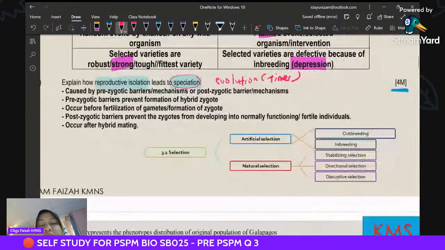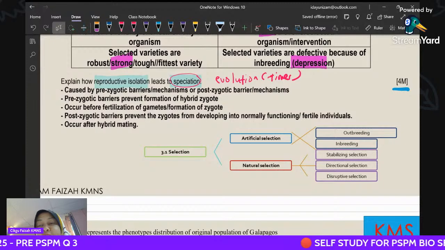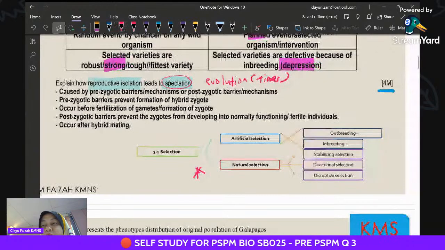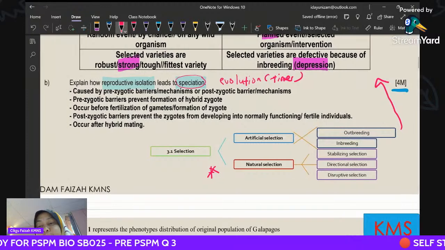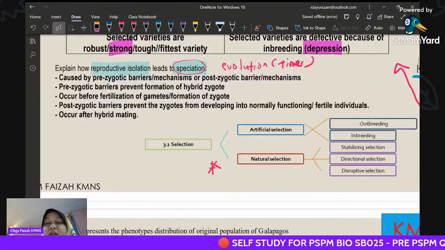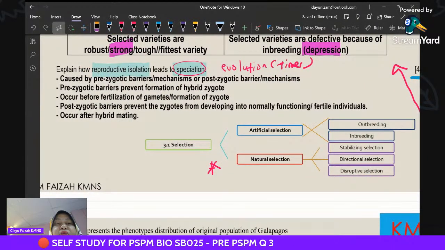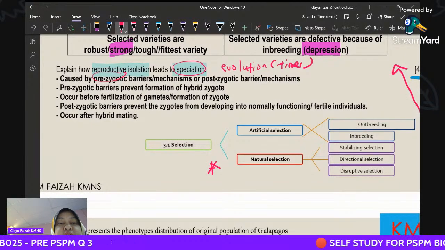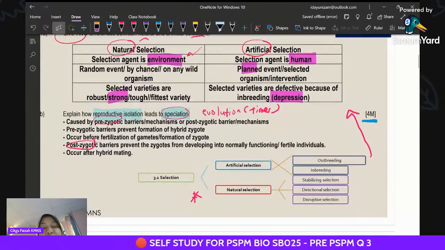If you still remember in our notes, this concept map is actually to help you understand question number 1. For reproductive isolation, you must remember the pre-zygotic and the post-zygotic. So this is for KMNS.